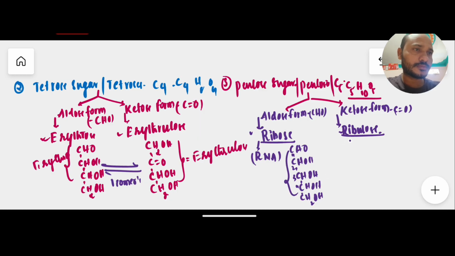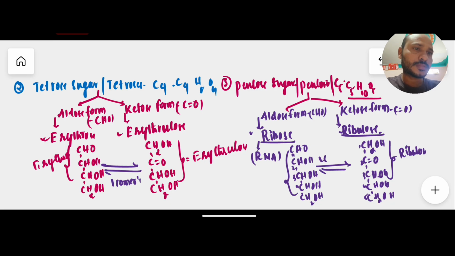Now coming to ribulose, what we have to do is just add a ketone group at the second carbon like this. So CH2 is the first carbon, and here at the second carbon we have the ketone group, and the remaining structure is as it is, like ribose, CHOH and CH2, carbon number 1, 2, 3, 4, 5. And this is the structure of ribulose. And here ribose and ribulose are isomers of each other, okay.